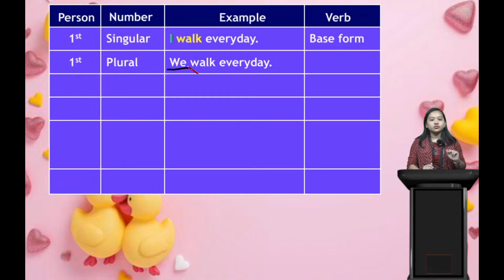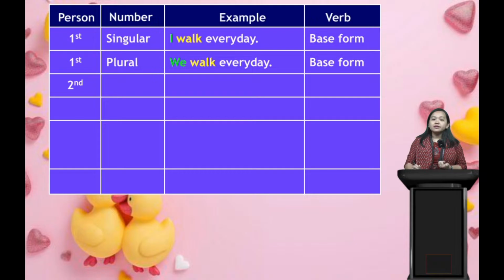So when we talk about two people, the word is "we." "Work" is again the action, the verb, and it's in the base form.